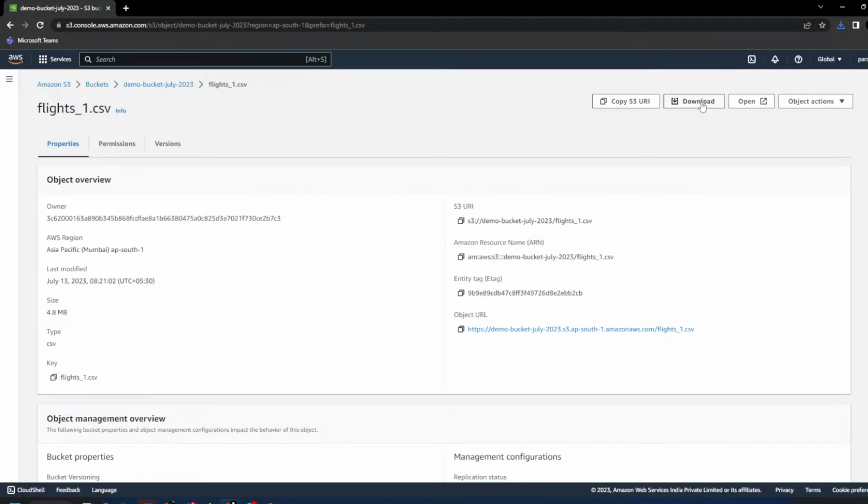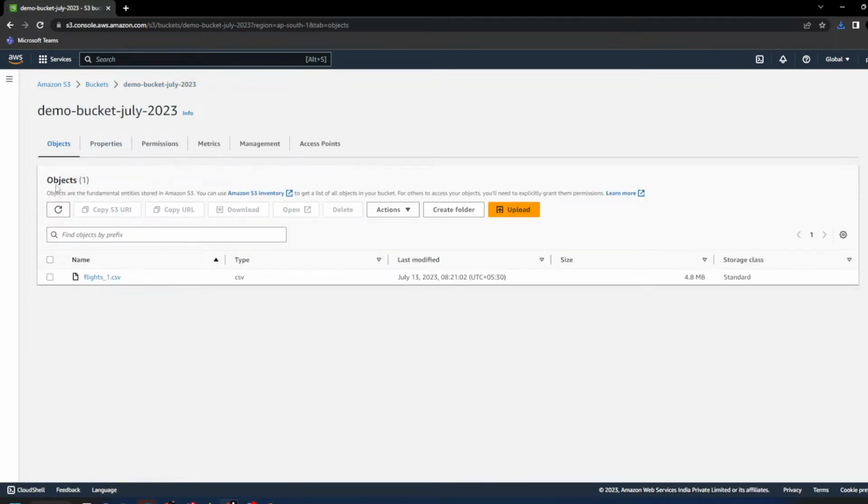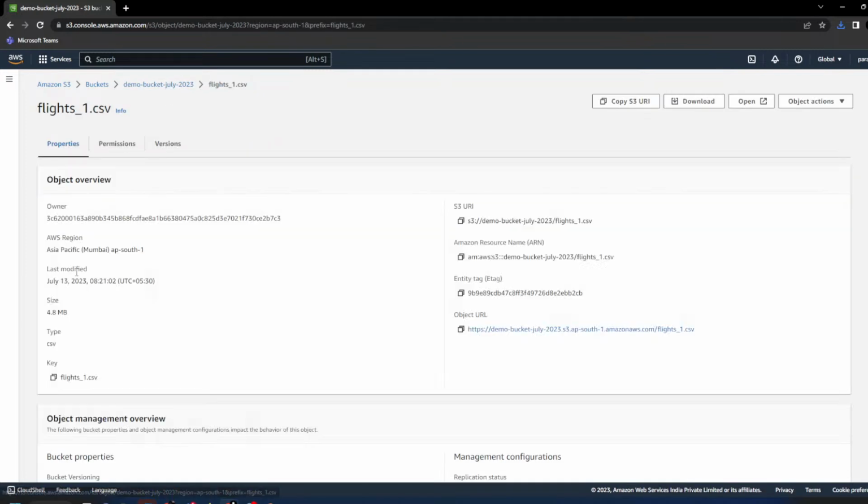When you click on open file, you will see the file is downloaded in your local system. Any file in S3, you will not be able to view the content. Always remember, because this has become an object right now. So you will not be able to open the file in the cloud.